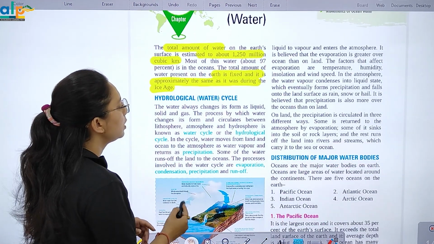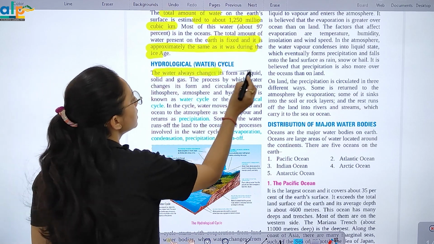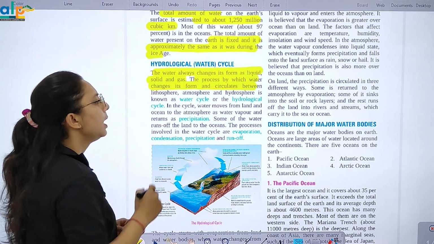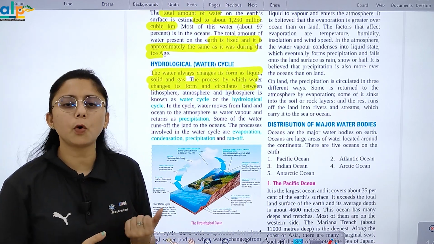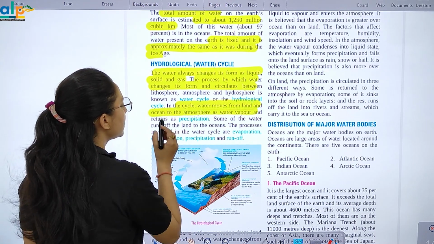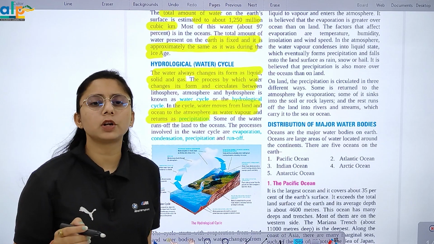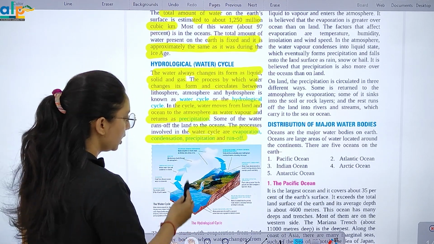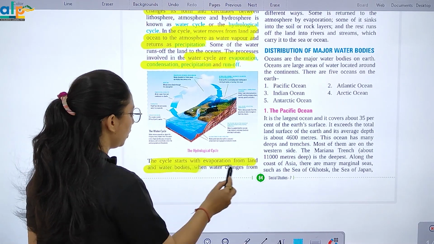So let's study about the hydrological water cycle. The water always changes its form as liquid, solid and gas. The process by which water changes its form and circulates between lithosphere, atmosphere and hydrosphere को क्या बोला जाता है? Water cycle. In the cycle, water moves from land and ocean to the atmosphere as water vapor and returns as precipitation. The processes involved in the water cycle are evaporation, condensation, precipitation and runoff. Right? The cycle starts with evaporation from land and water bodies.